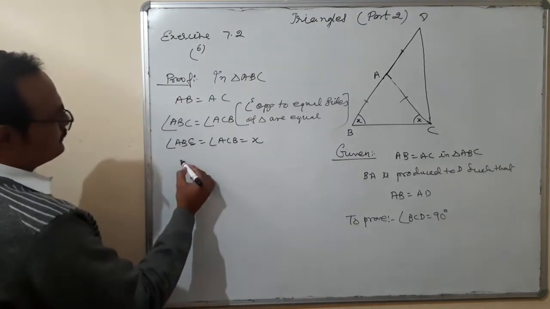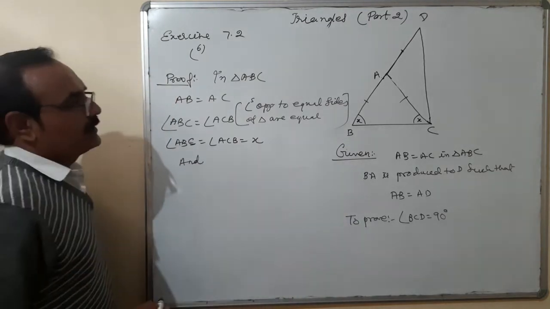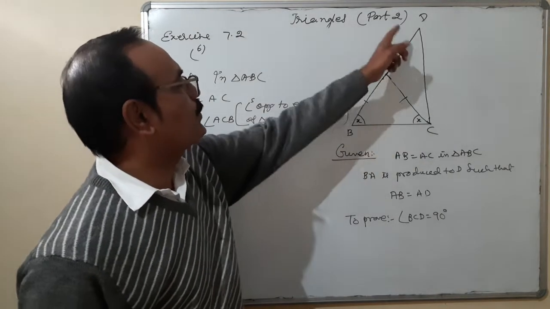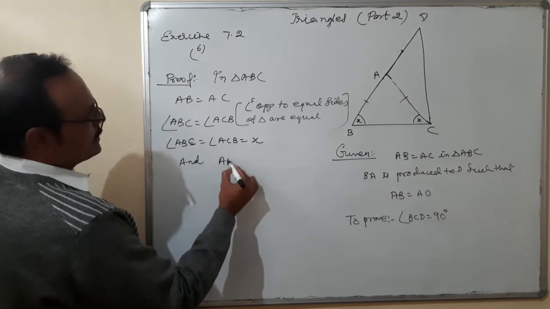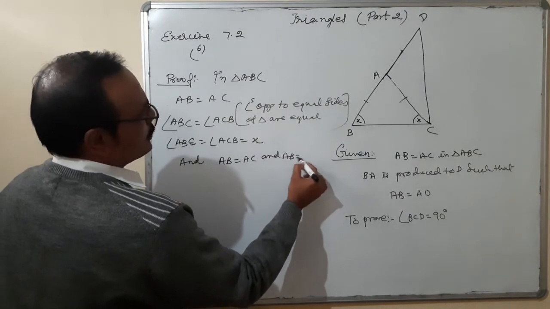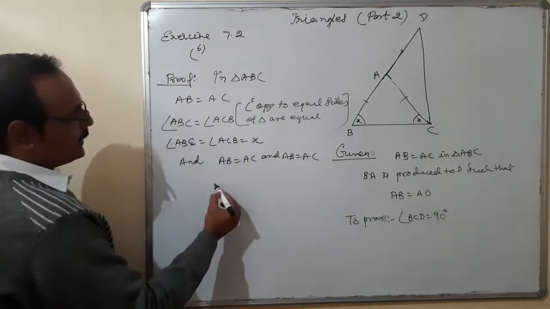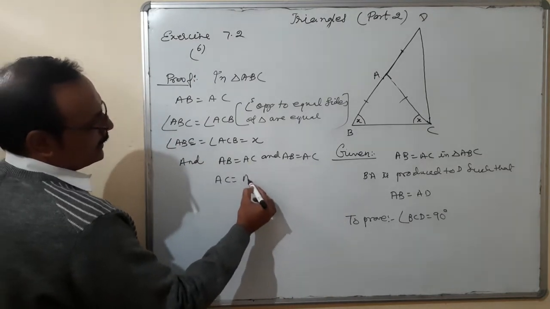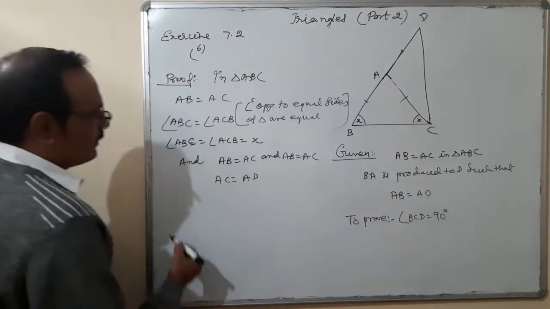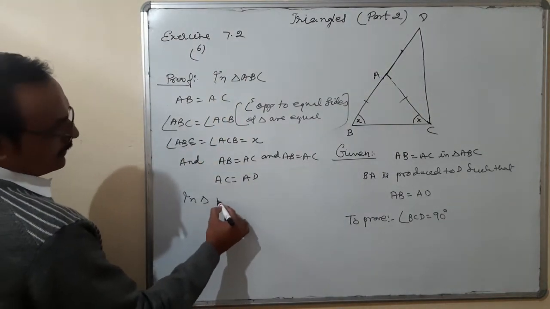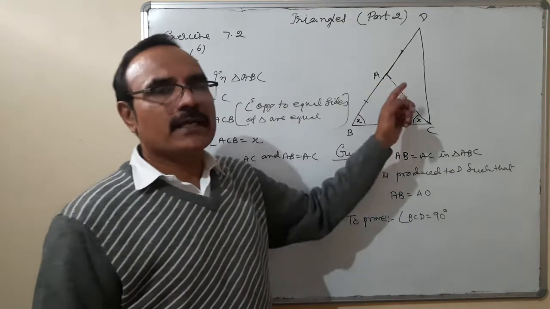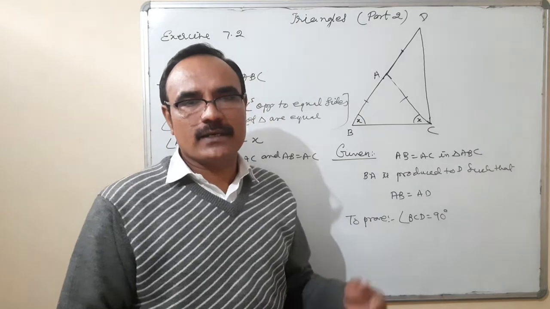It is given that AB is equal to AC and AB is equal to AD. What does it mean? AC is equal to AD. In triangle ACD, opposite sides are equal, so their opposite angles are equal.